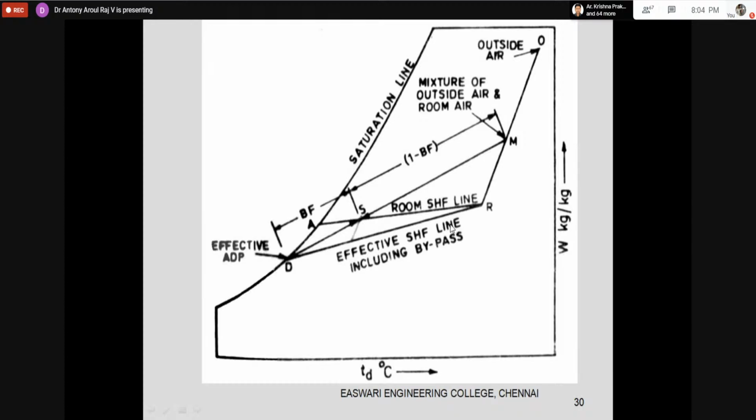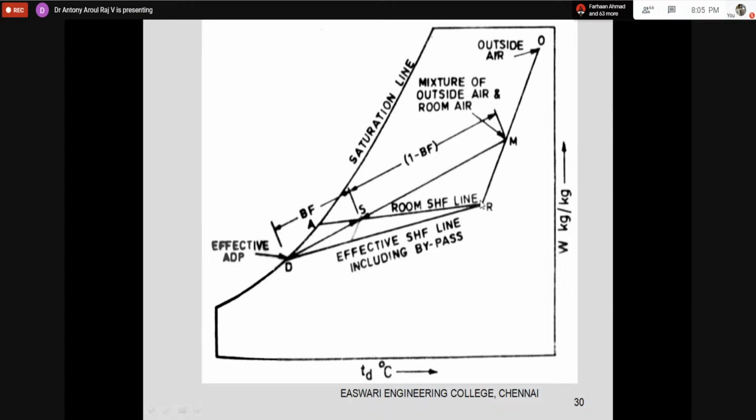Similarly, from the outdoor air you will have sensible and latent heat. Similarly, because of the bypass, there will be a load with sensible and latent heat. If this is SR, the horizontal drawn to that will be the sensible load, and the vertical to that is the latent load.